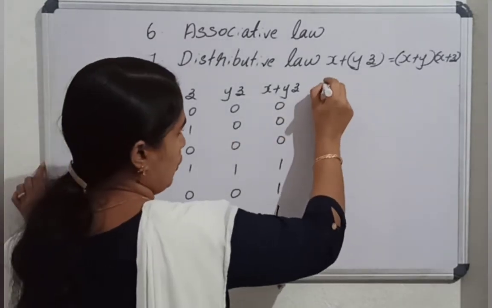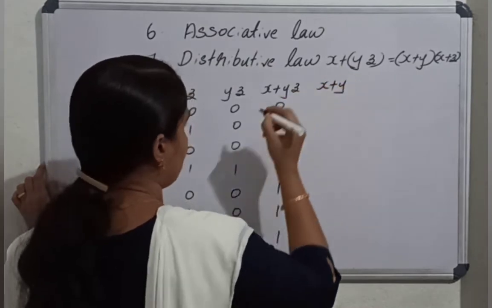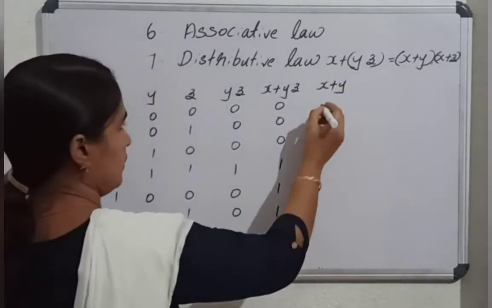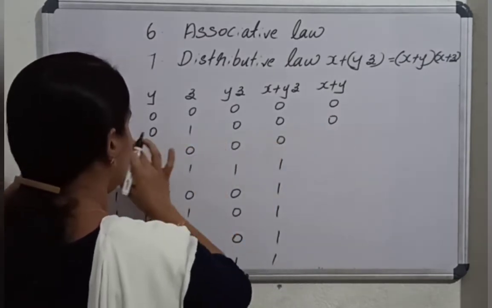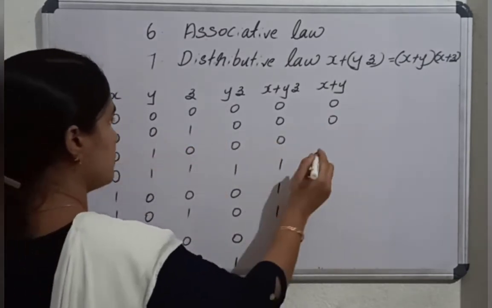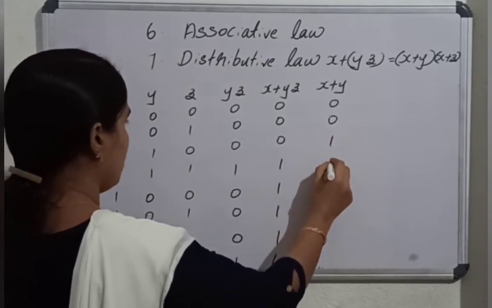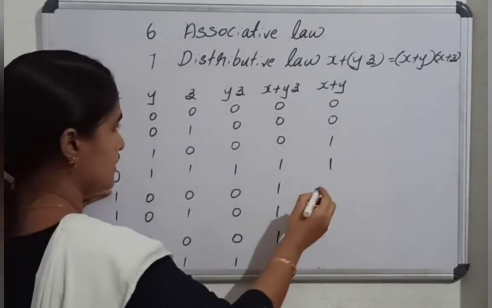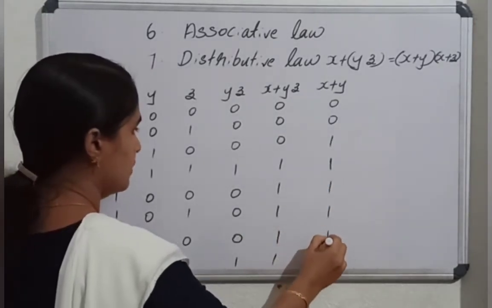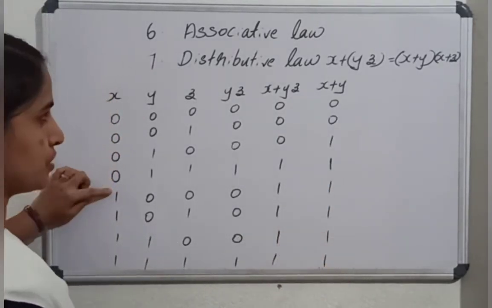Next is x or y. Here it is 0, 0, then the nearby columns, so it is 1, here also 1. Then in all other rows the presence of 1 is there, so the output is 1 in all rows.